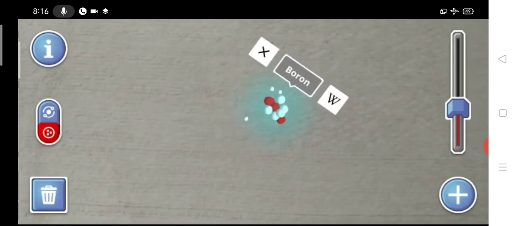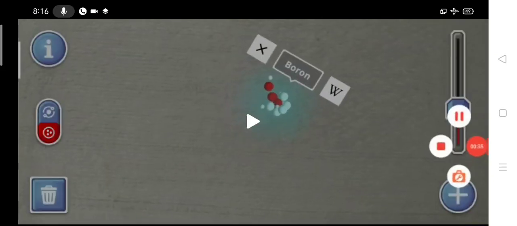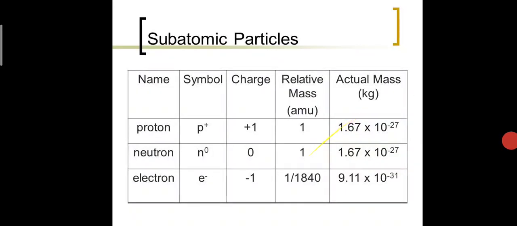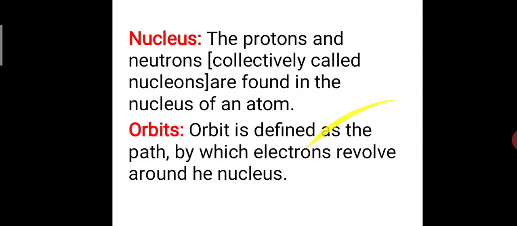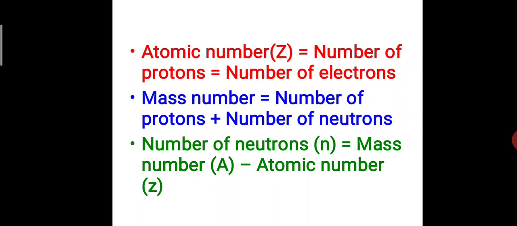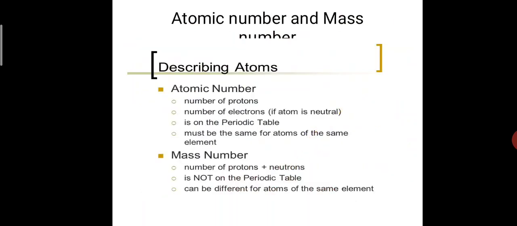Okay, the orbit is an imaginary path. Is it clear, children? Now let us find out how to place the electrons, how to arrange the electrons. Before that, we want to know what the atomic number is and what the mass number is.